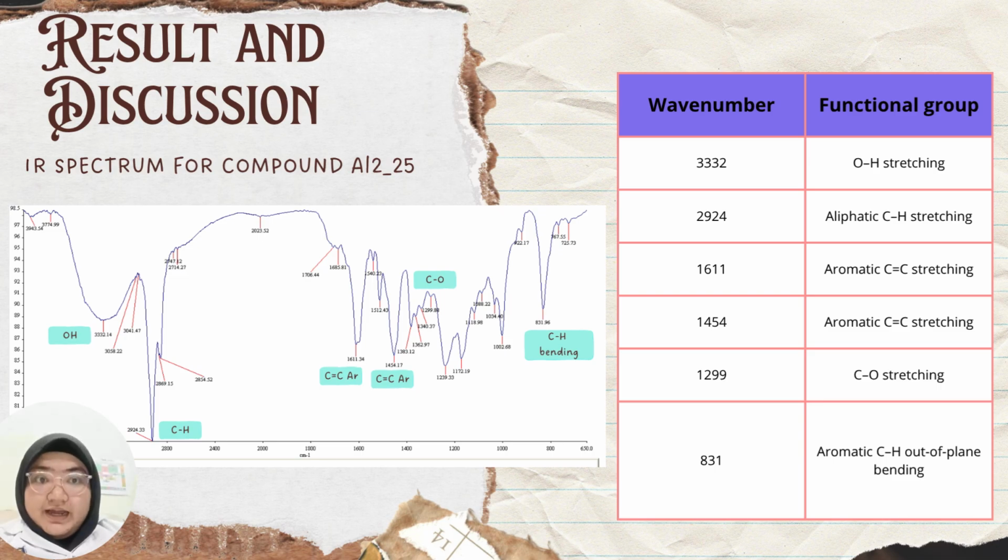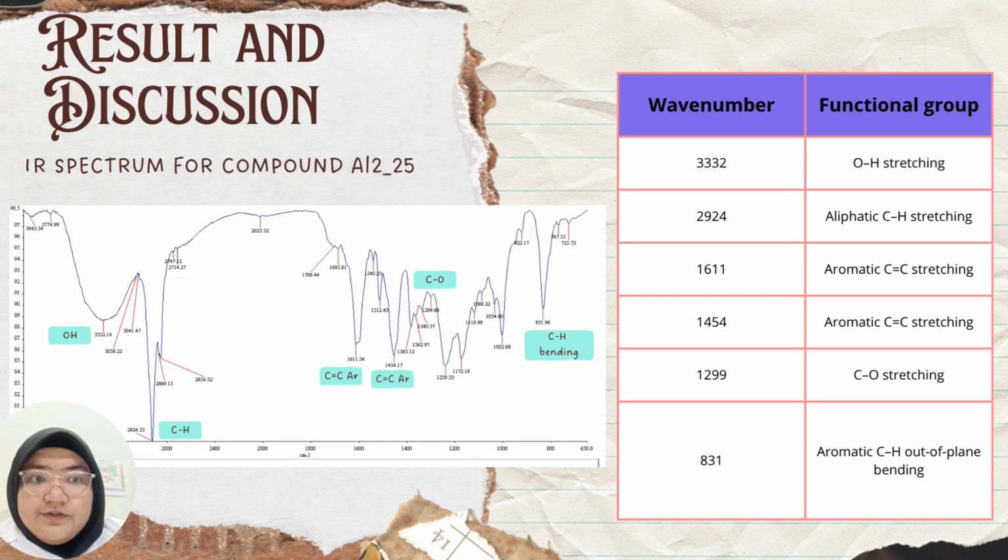As we can see here on the IR spectrum, we focus on several wave numbers, whose functional groups are OH stretching, aliphatic CH stretching, aromatic C double bond C stretching, C-O stretching, and aromatic CH out-of-plane bending. Why OH stretching? Because it indicates the presence of numerous phenolic hydroxyl groups, which are characteristic of stilbenoid compounds, while the aliphatic CH stretching suggests the presence of saturated carbon atoms, particularly methine carbon.